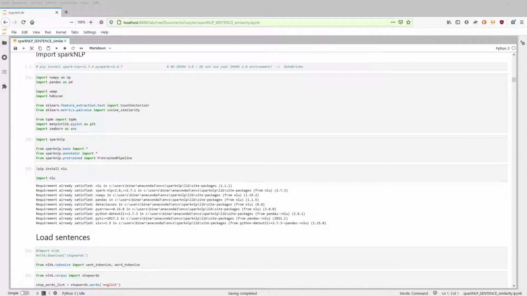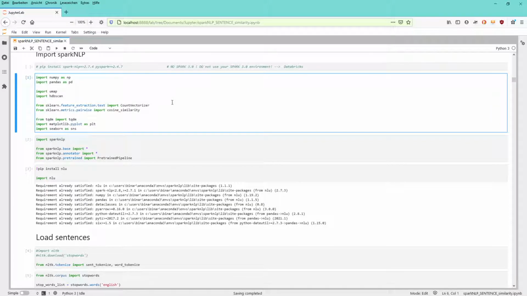Here we go. Here's the code. At first, I run this on a local PC with the Windows 10 Home Edition. I downloaded JupyterLab. We're gonna do this in Python 3. And I created a very special environment within JupyterLab with PySpark 2.4.7. And if you already have a Spark or a PySpark environment implemented on your local machine or in the cloud with Databricks, for example, you have to downgrade Spark to 2.4.7. Otherwise, the code will not work.